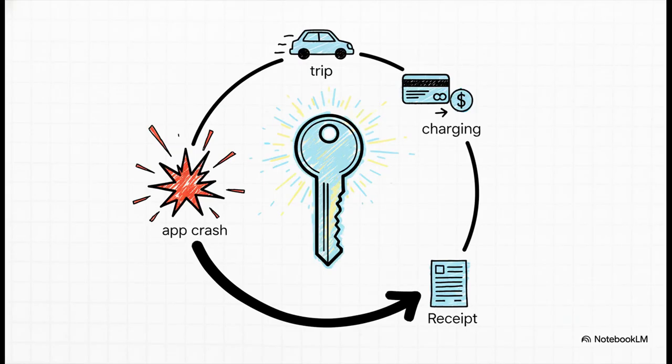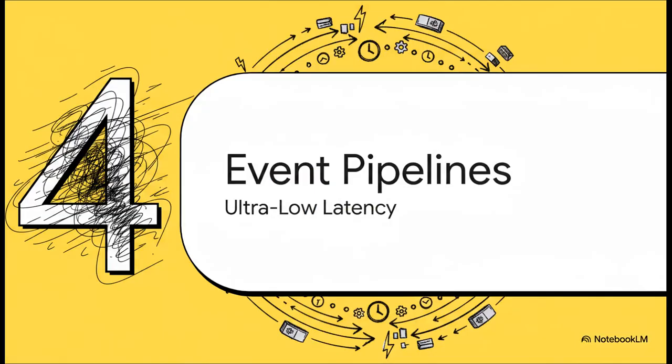Uber extends this concept to incredible lengths. They actually use an idempotency key tied to a specific trip ID for their entire ride completion workflow. So if the app crashes right in the middle of updating the status, or charging the rider, paying the driver, or sending the receipt, it's actually not a problem. Retrying the workflow with the exact same key resumes the process perfectly without any data corruption. It's a lifesaver.